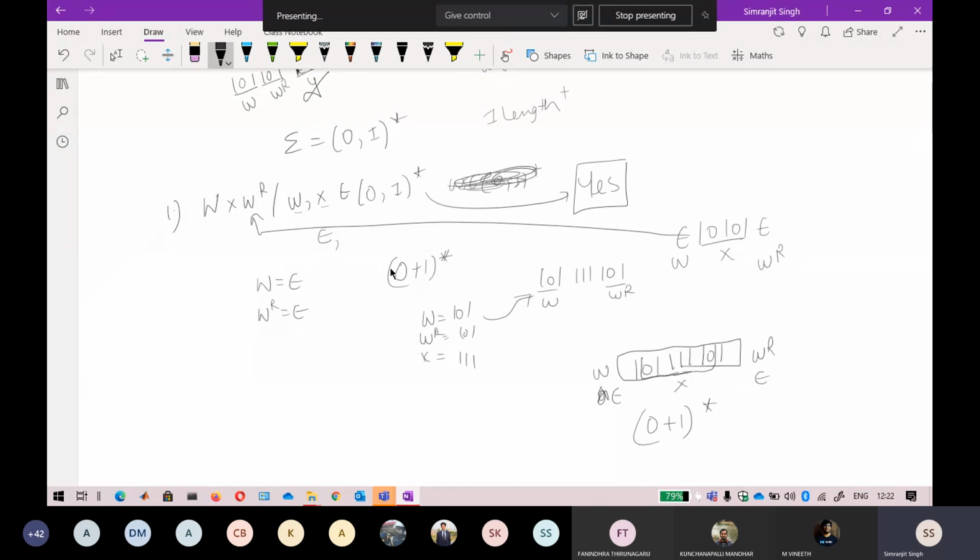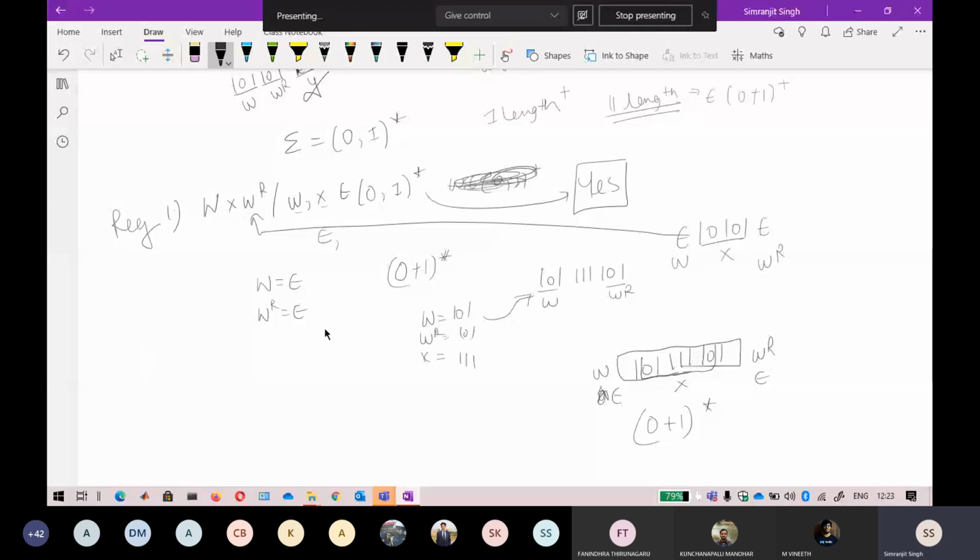So again, the pattern is similar. In the previous one, I tried to reduce the length to a one length string, only one length string, because the given language belonged to 0 plus 1 plus, that is, at least one string. But because of this star, now I do not have any compulsion of it. So I can directly say that this expression belongs to 0 plus 1 star. So that is why this is a regular language.